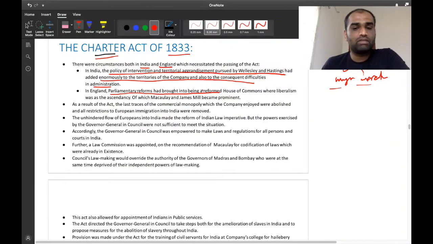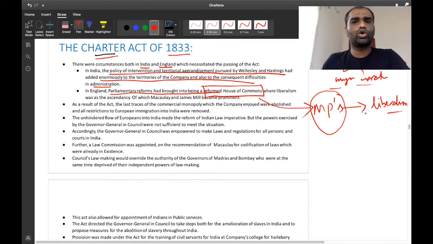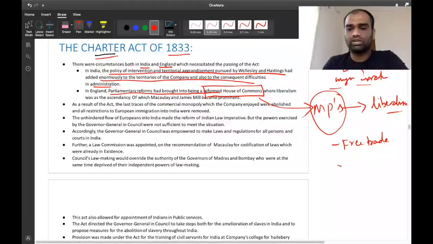Now, during these parliamentary reforms, a reformed House of Commons was elected. In this reformed House of Commons, a number of new MPs were elected, and most of them subscribed to an ideology called liberalism. Now, what is the idea of liberalism? What are the core tenets of liberalism? They believed in the concept of free trade. They believed in the concept of rule of law. So these are the basic tenets of liberalism.